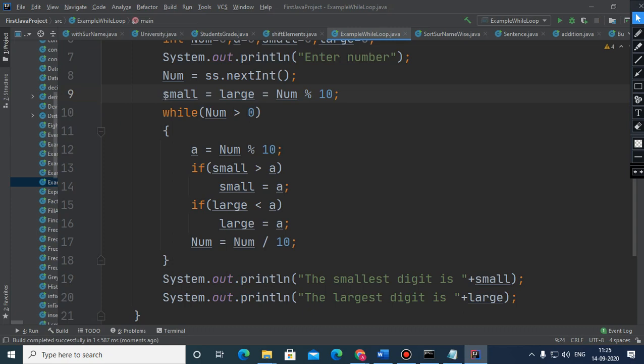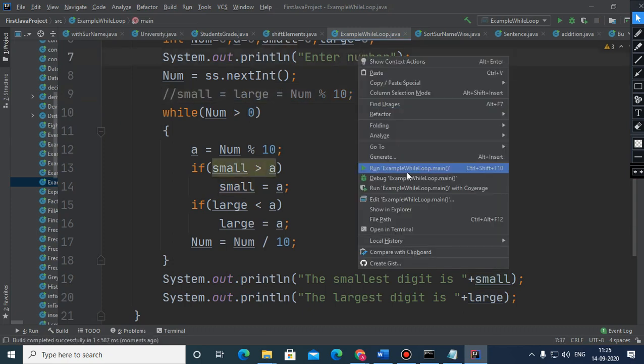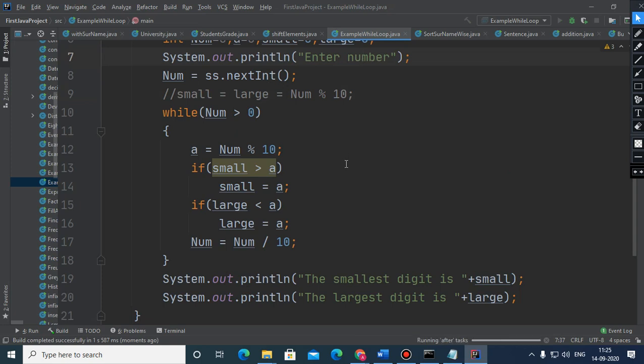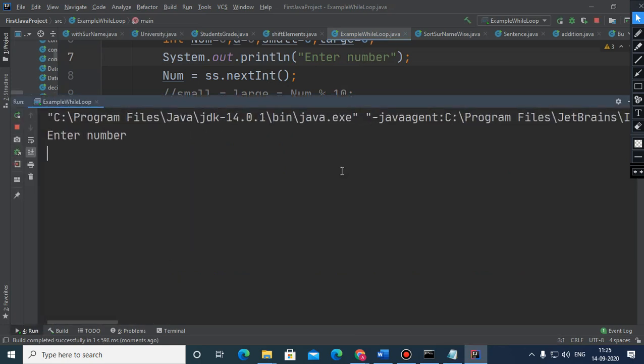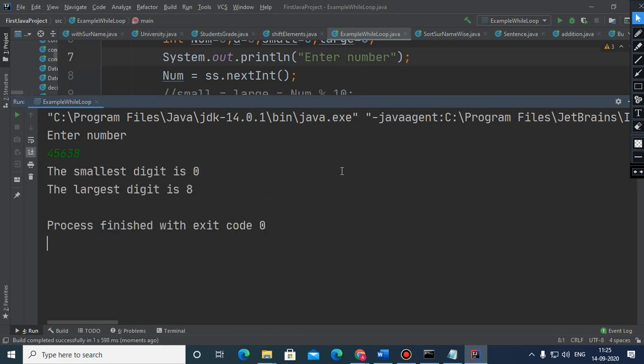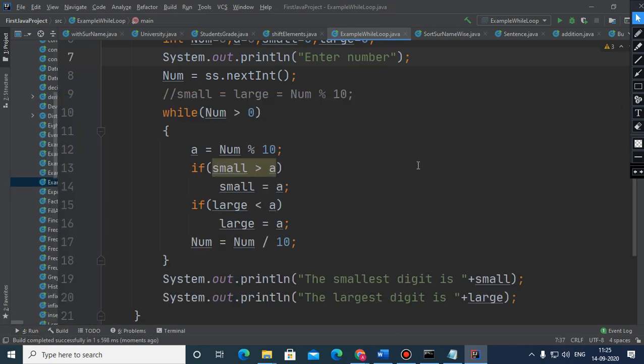And now if I don't write this statement here, see what will happen. 4, 5, 6, 3, 8, this is the number. And you can see that the smallest digit is 0 and the largest digit is 8. 0 you have not even entered. Why has this 0 come?